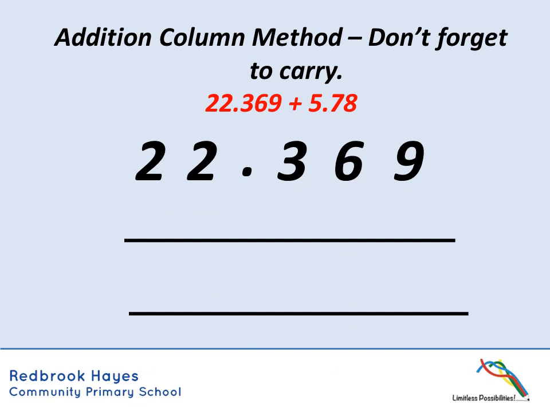So if we start off with our 22.369, and then underneath that we need to fill that 8 under our hundredths column, the 7 under the tenths column, put a decimal point in, and then put our 5 in our units column or ones column. Now remember, the decimal point needs to be in line before you begin with these.